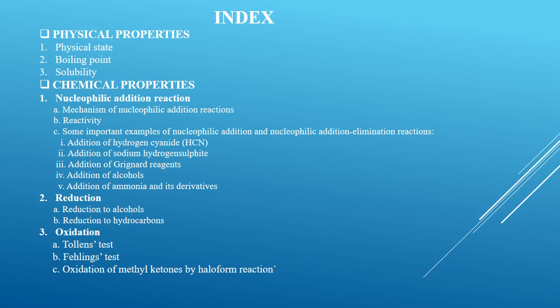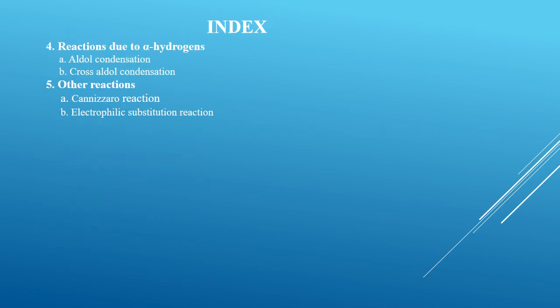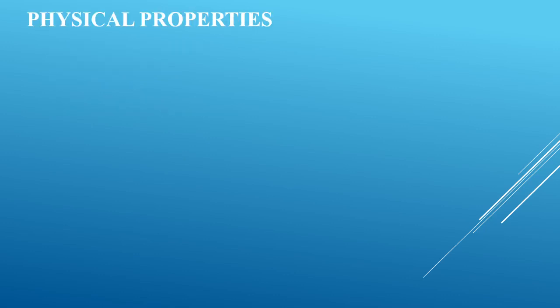To move on with this topic, we are going to see the following things. The physical properties we have to check will include physical state, boiling point, solubility. In chemical properties, we are going to see the nucleophilic addition reaction, reduction reaction, oxidation reactions, reactions due to alpha hydrogens and other reactions involving Cannizzaro reactions and electrophilic substitution reactions. Now let us move to the physical properties.